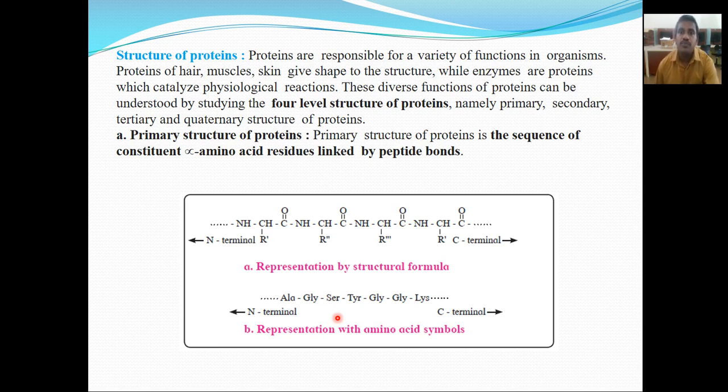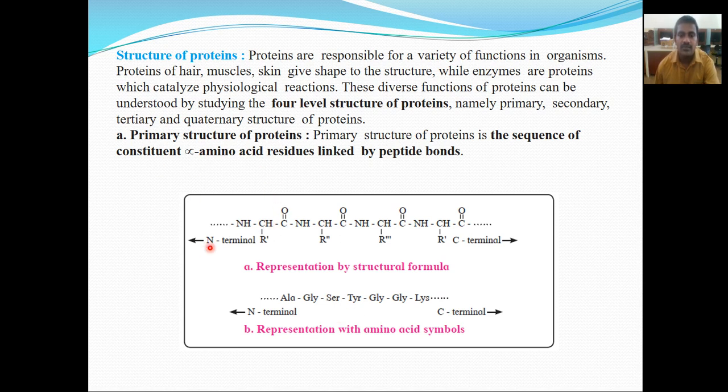This diverse function of protein can be understood by studying the four-level structure of protein, namely primary, secondary, tertiary or quaternary structure of protein. Now what is the primary structure of protein? Primary structure of protein is the sequence of constituent alpha amino acid residues linked by the peptide bond.